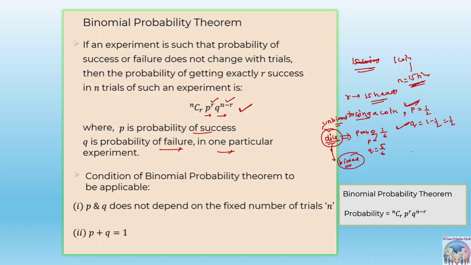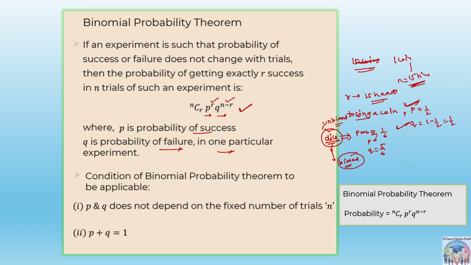Suppose that the center of mass of the coin is not at the center. So when you toss that, it may get two heads in two tosses also. So we can say equal probabilities will not be there for the head and tail. In that case, the number of trials, the success and failure will depend on them.